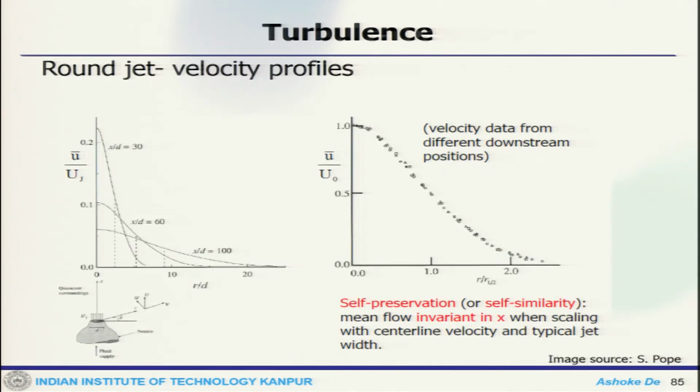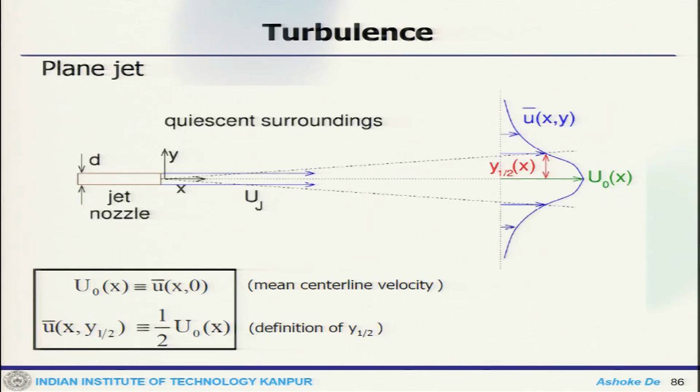Now, when you look at the round jet, as you go along the axial distance, this is how the velocity profile looks, which gives you an idea of self-similarity: the mean flow is invariant of x when scaling with the center line velocity. So, this is an important hypothesis. Now, one can take a planar jet. This is the jet nozzle, where the jet is injected, and further downstream you can see how the profile looks. This is our mean center line velocity, and this is the definition of it.